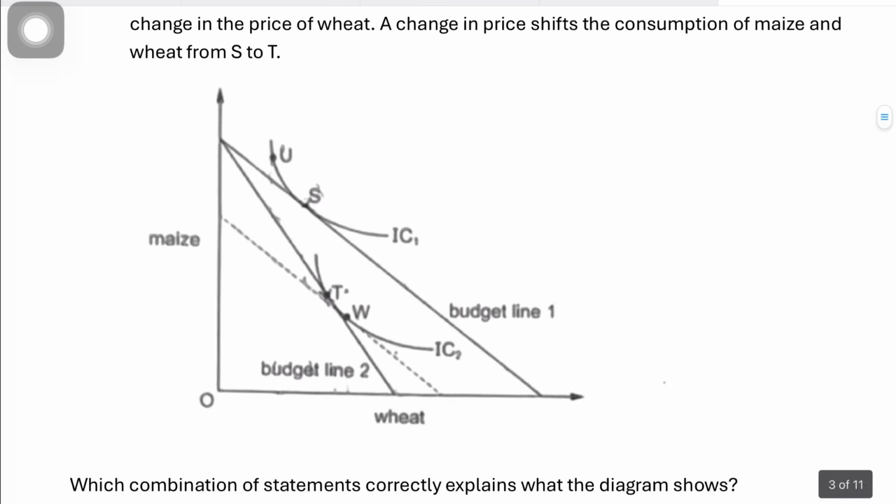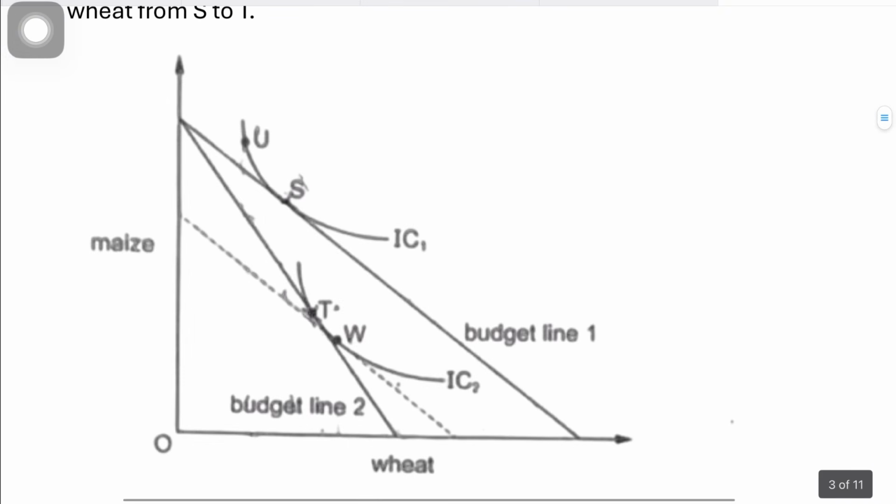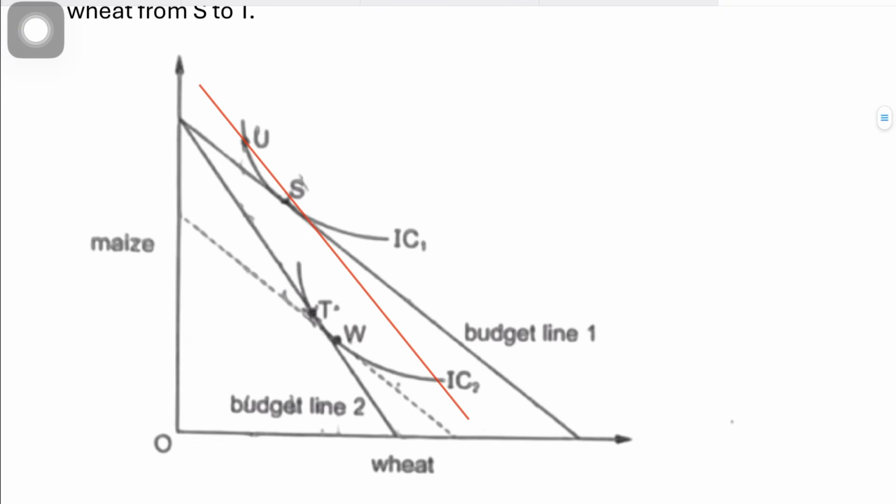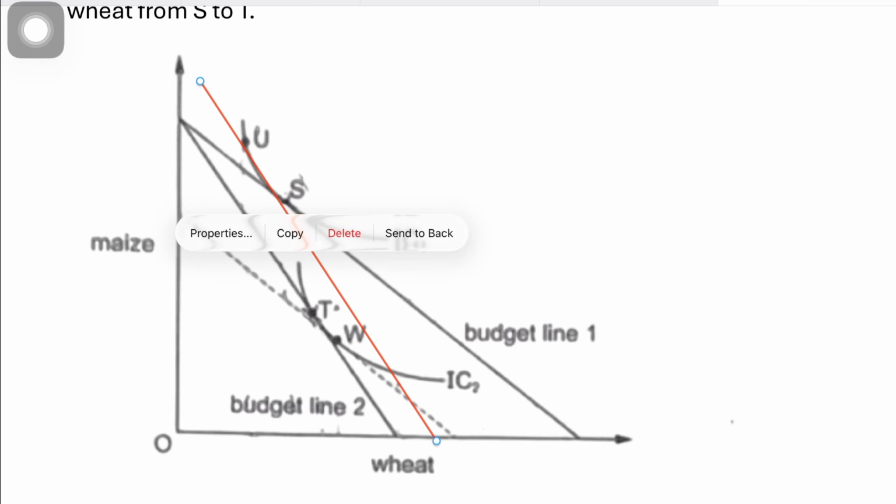has to be drawn on the original indifference curve, parallel to the new budget line 2. Because obviously at budget line 2, when the price goes up, your real income falls. So you need to compensate, you need to give back that income, so you need to shift the budget line parallel outwards.